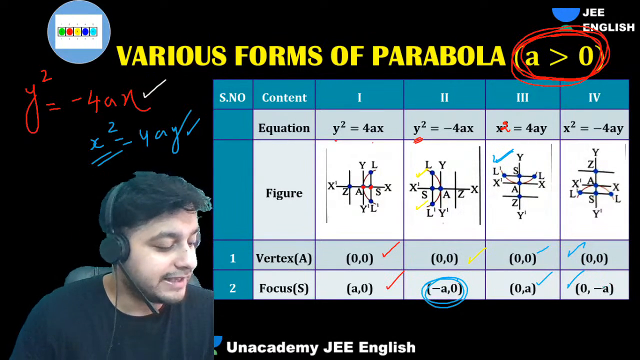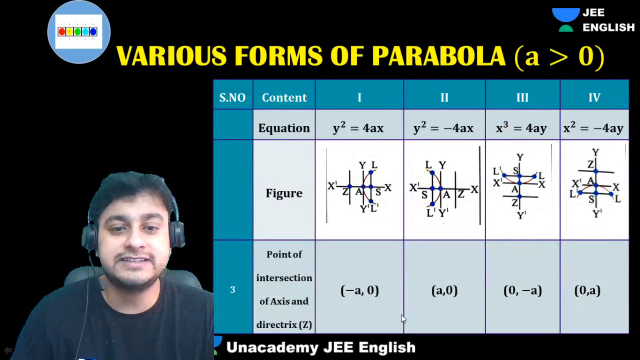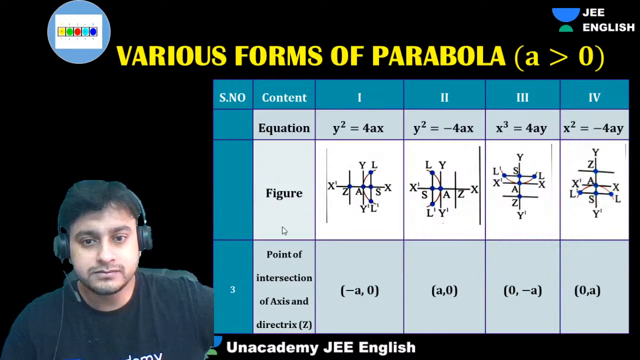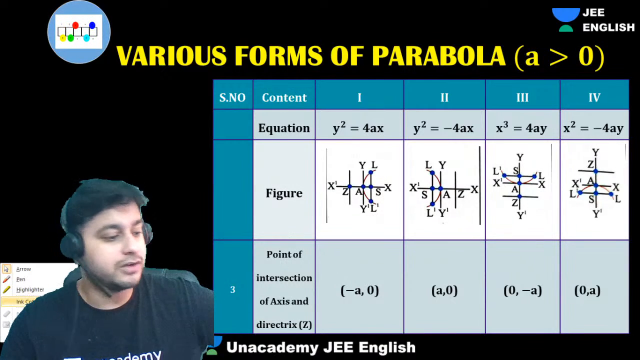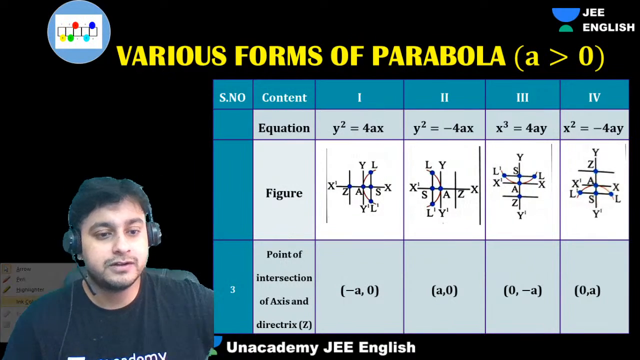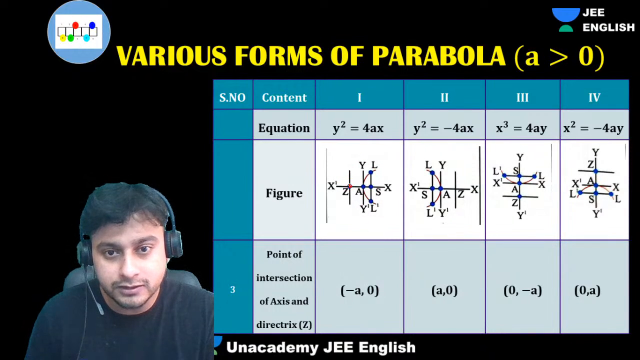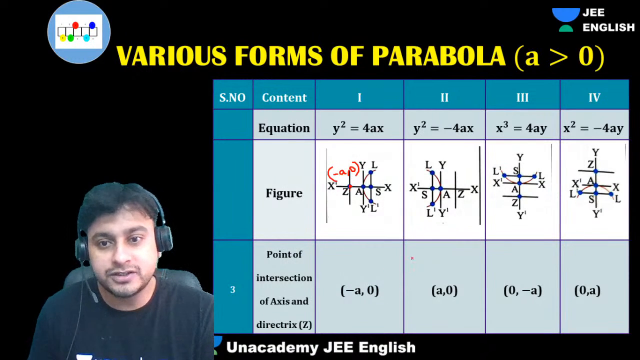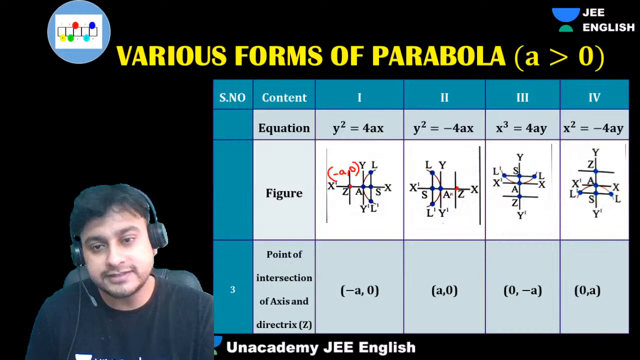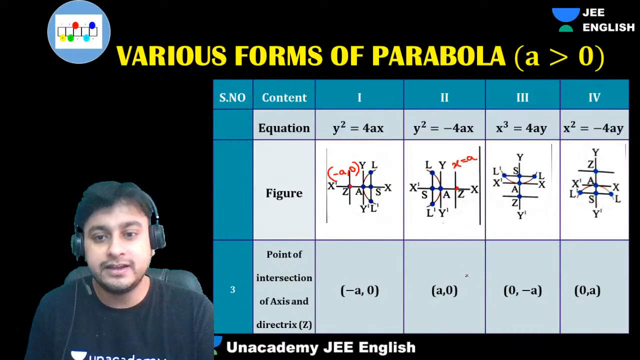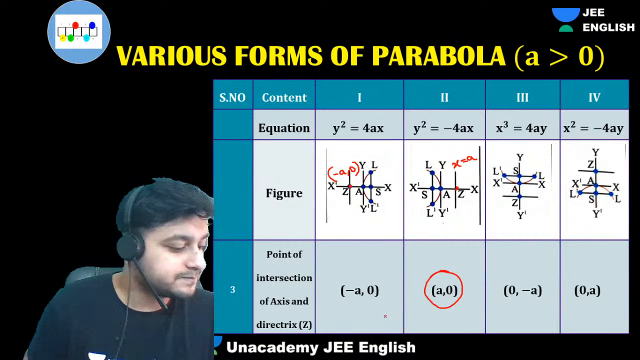Fine. So very basic foundation, guys. We can obviously understand the vertex. Now, next is the point of intersection of directrix and axis. So directrix and point of intersection will be what? This point is minus a comma 0. For this kind of parabola, this will be the directrix. Its equation will be x equals to a. This will be a comma 0.